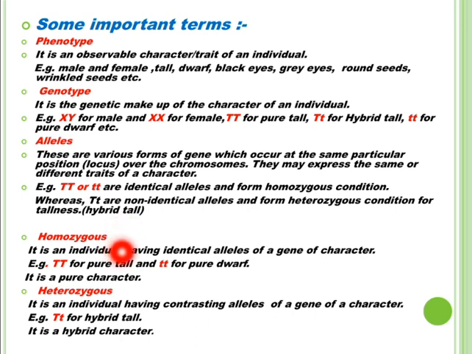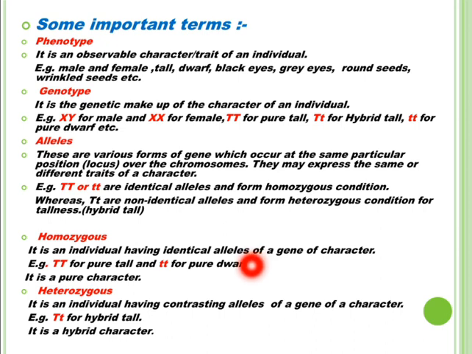So let us see what is homozygous condition. We have just seen that in the homozygous condition the individual has identical alleles of genes of a character. Capital T capital T is the homozygous tall or pure tall. Small t small t is the homozygous dwarf or pure dwarf. So homozygous condition is considered as the pure character.